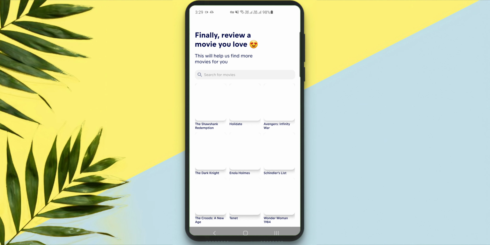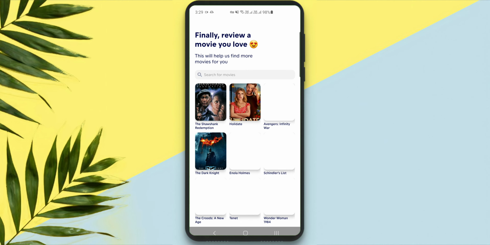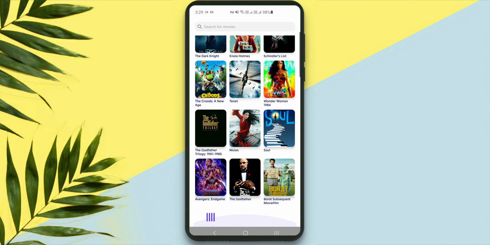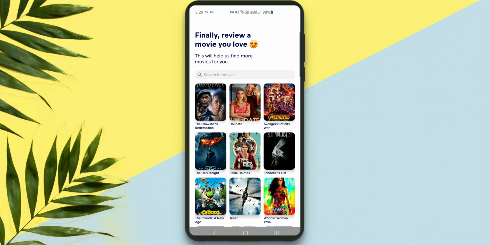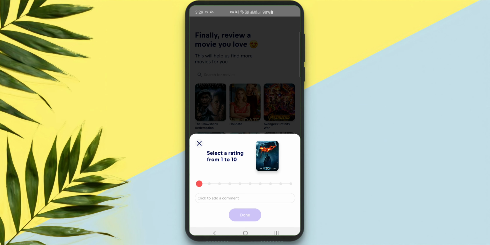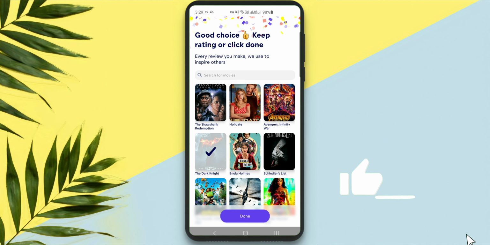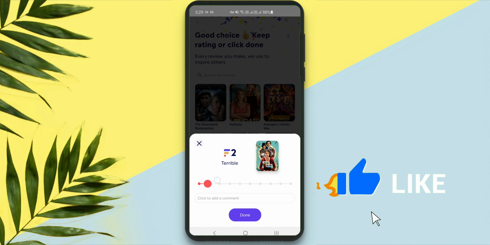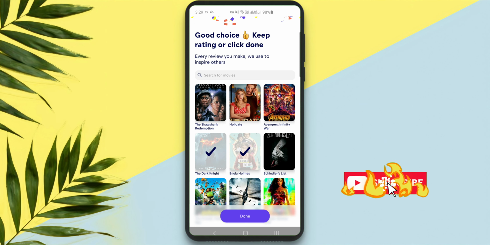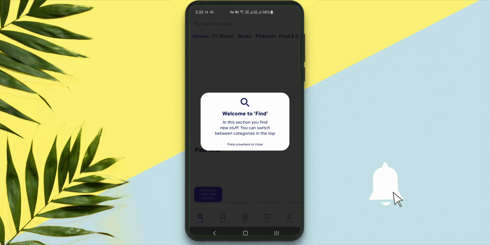Finally, review a movie you love. So here you can select any movie that you have already watched and you want to review, and you can review them right there. So I'm gonna click on the movie, and I have seen this movie actually. So it was like a 7 or an 8. So let's give it 7. Good choice, keep rating. Okay, I'm gonna rate this one as 9.